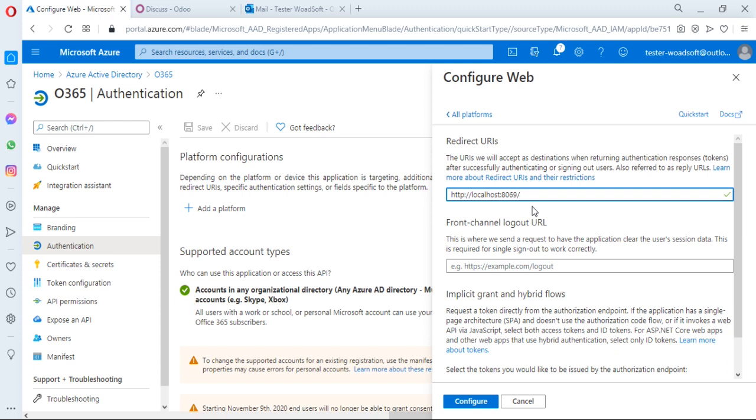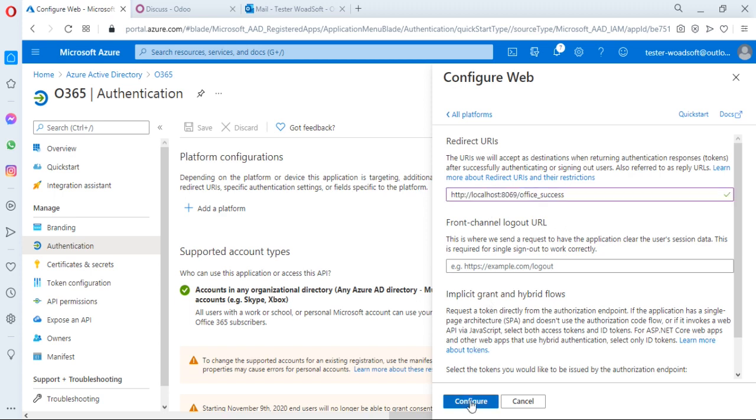You have to add office underscore success. This information is used to identify your request in Odoo. So basically this information may be fixed, and the other part you can vary according to the platform.